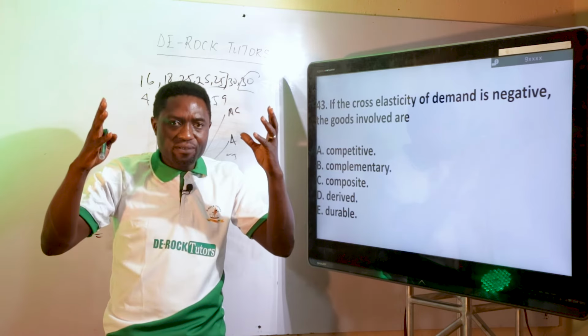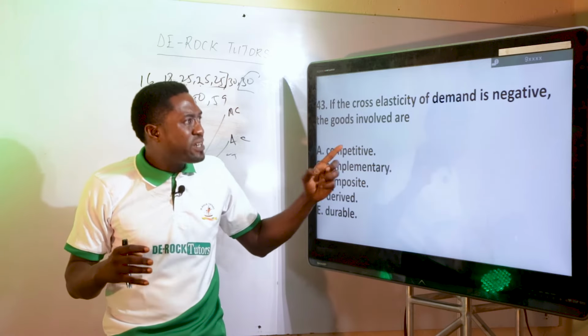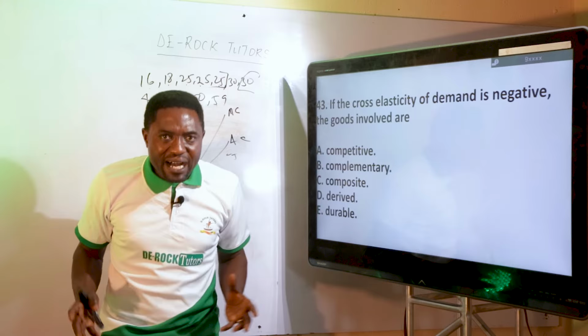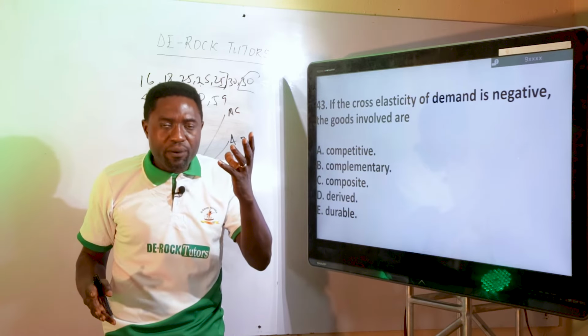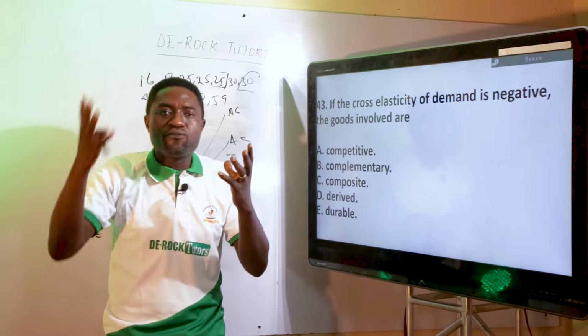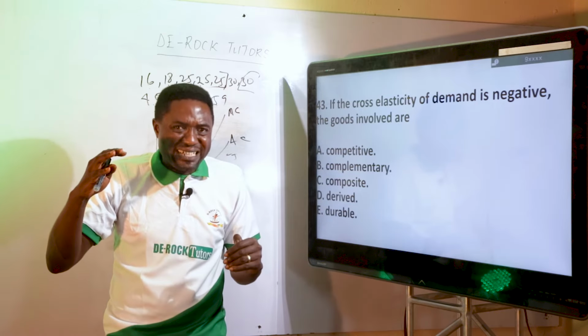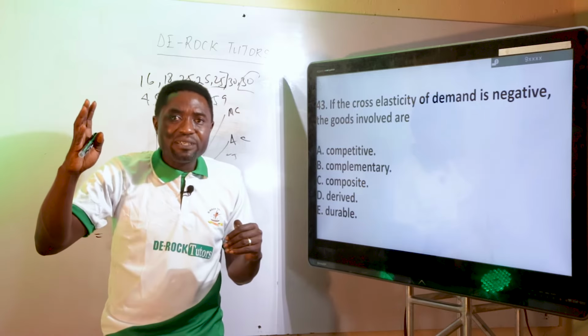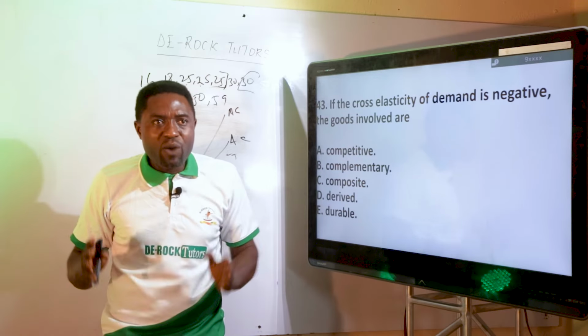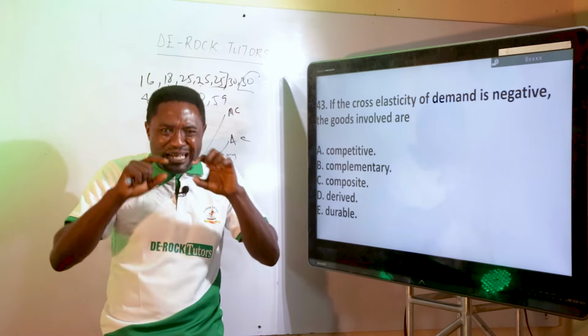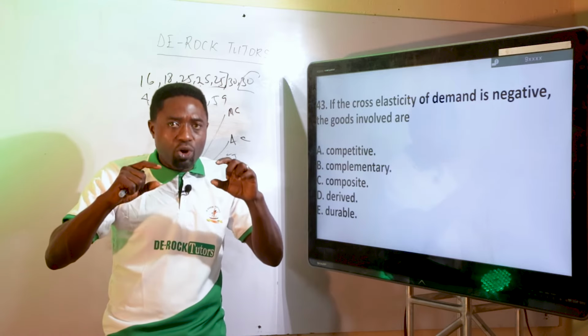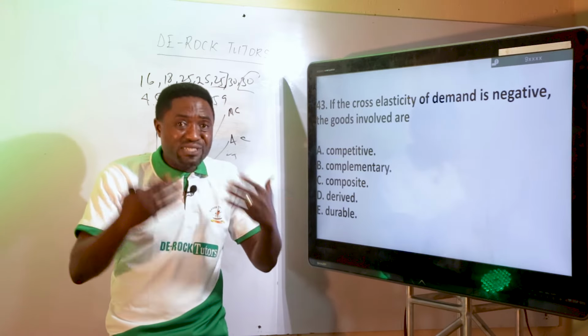That is positive, and that is not what they are talking about here. If the price of Bonvita is up, the quantity demanded for Milo will also increase, because people will not buy Bonvita that has increased price; they rather go for Milo. So that is positive, and the positive impact is on goods that are substitutes.